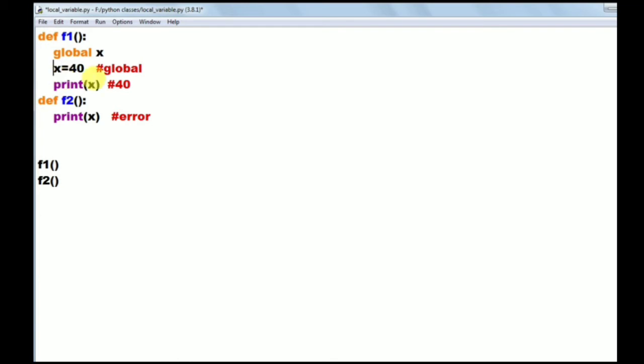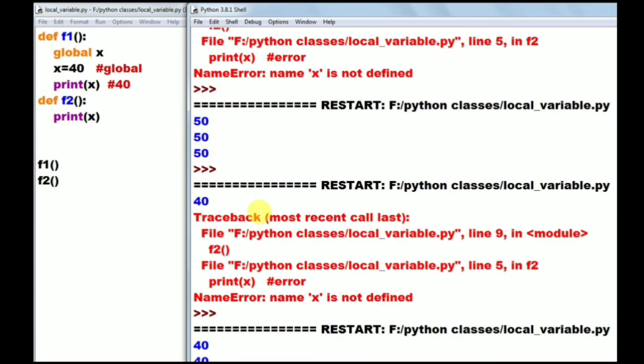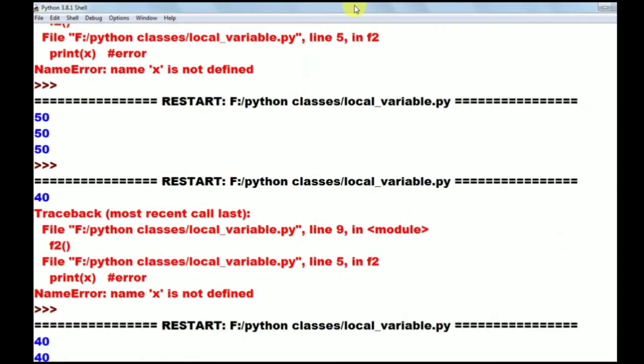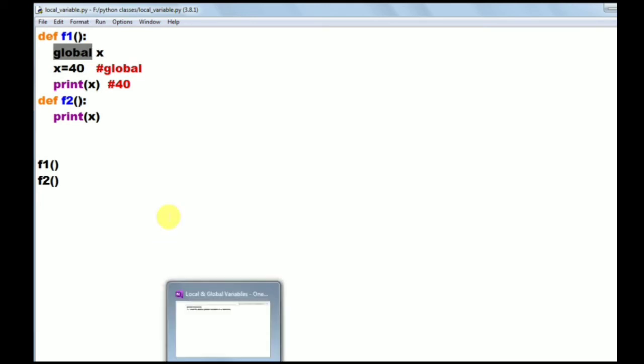Now check here. So what is the output here? 40, 40 printed. With this we can understand that here x is the global variable. So to define a global variable in a function, we are using which keyword here? Global keyword. So this is the purpose of global keyword. This global keyword is used to define a global variable inside of a function.